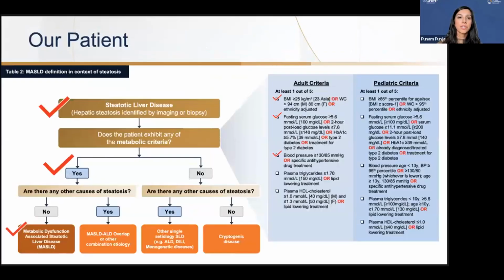So with our patient, he did have steatosis noted on ultrasound. He did meet 3 out of the 5 criteria. He had a BMI that was over 25. He had a hemoglobin A1C that was greater than 5.7%, and he's taking lisinopril for his blood pressure. All the rest of his workup came back negative, so this patient is diagnosed with having MASLD.